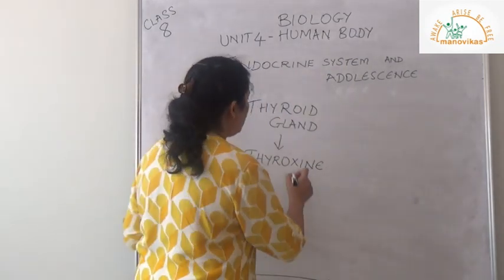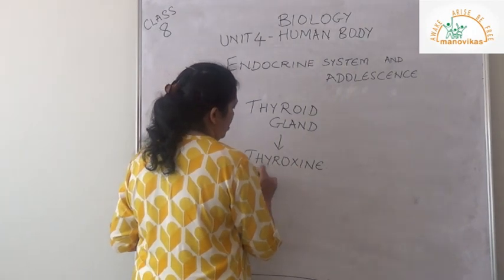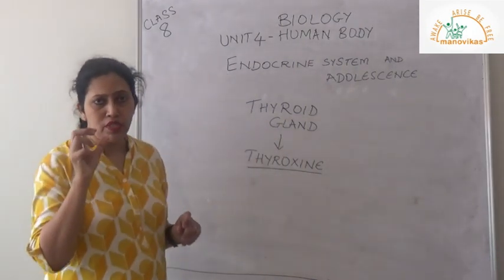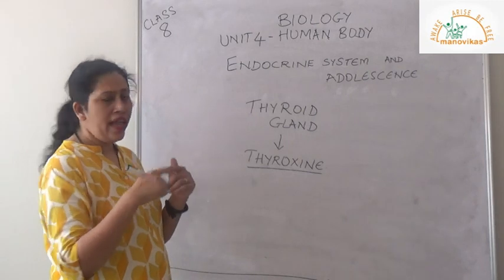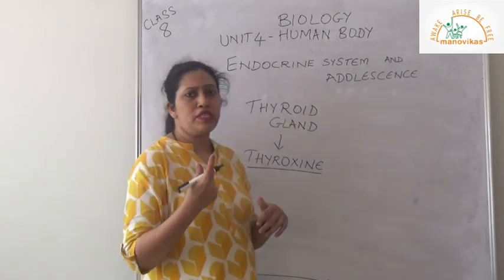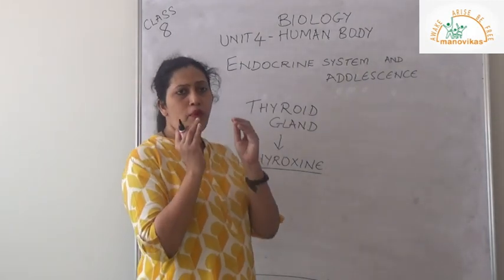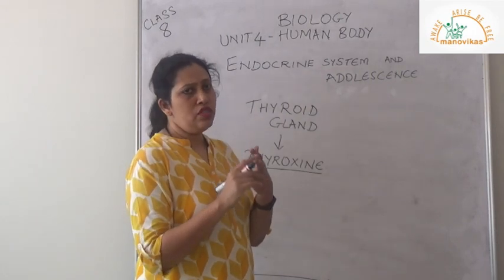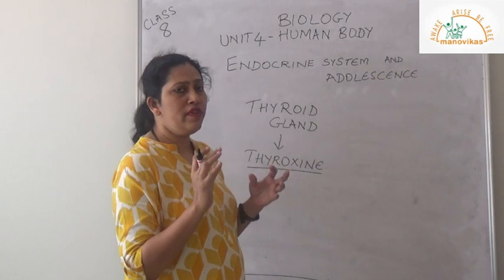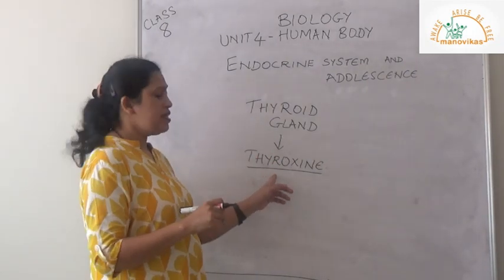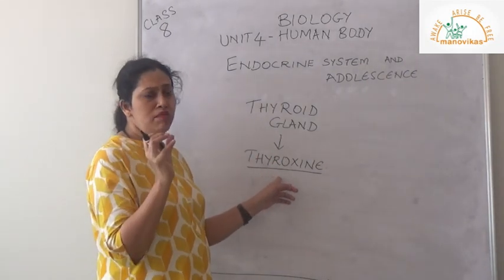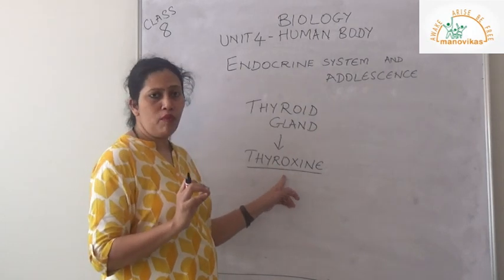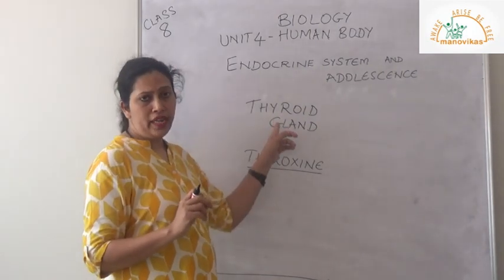Thyroxine is produced in normal quantities in our body and takes care of all the metabolic processes, like respiration, digestion and heartbeat, at a proper pace. So metabolism is taken care of by this hormone produced by the thyroid gland.